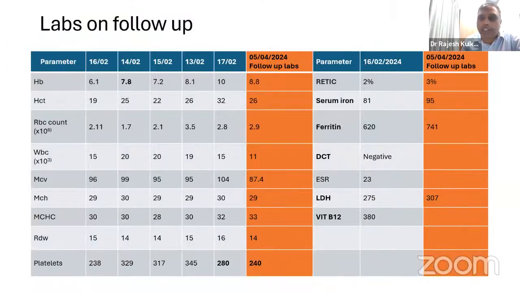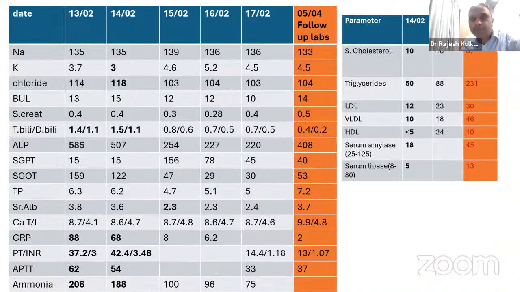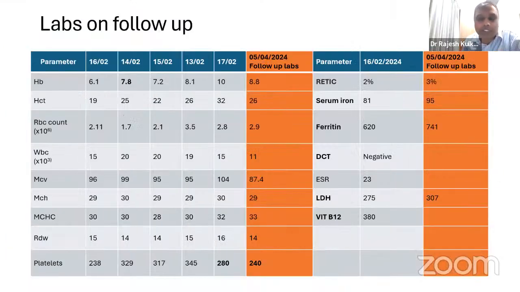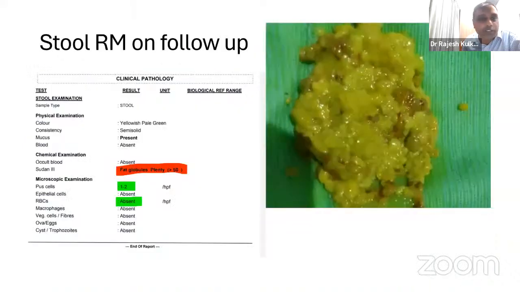So that is how it went. And the hemoglobin on the follow-up was all right. The WBC was okay. So we did not really worry about these parts. We were mainly concerned about the lipid and the amylase and the lipase, and that seems to have responded to the Creon which was given.